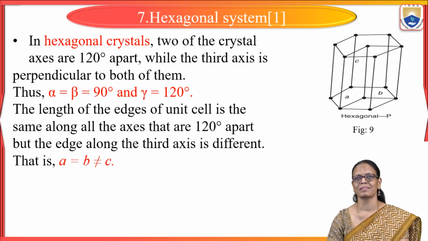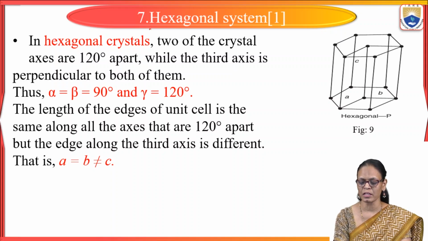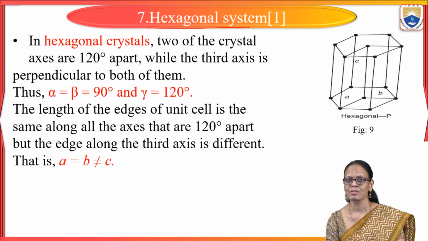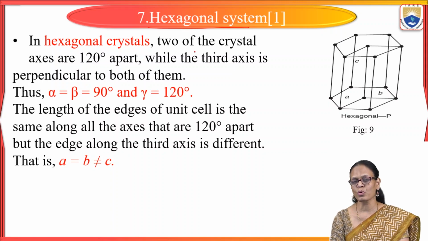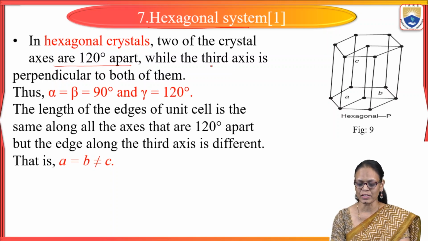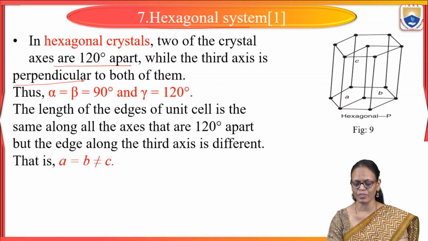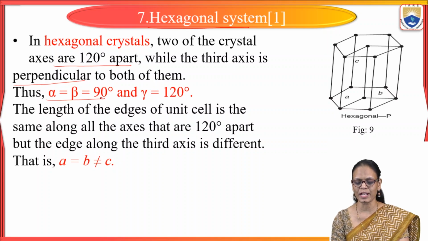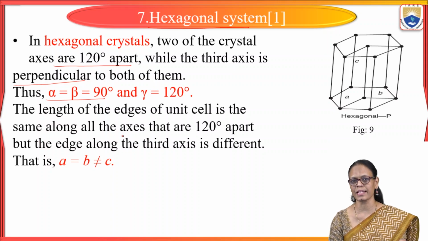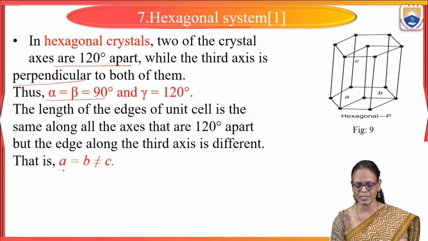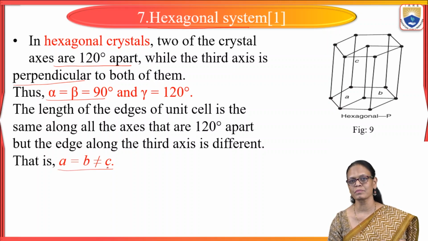Now the last crystal system out of the 7 is the hexagonal system. In the hexagonal system, 2 of the axes are 120 degrees apart, while the third axis is perpendicular to both of them. So what we see here is gamma is 120 and alpha, beta are equal to 90. And the lengths of the edges are the same where the angle is 120 apart. So A is equal to B but not equal to C.